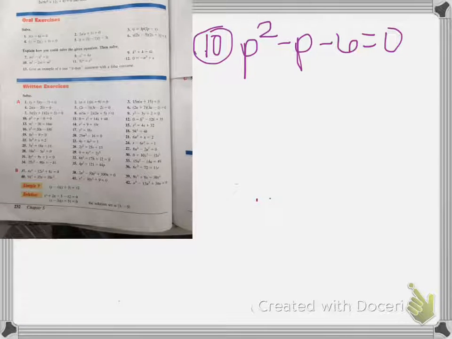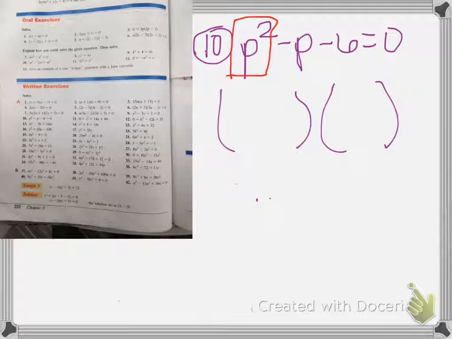Okay, now we're going to look at factoring. So what I want to do is take a look at this p squared here. And I want to ask, what times what is going to get me p squared? P times p is going to get me p squared.